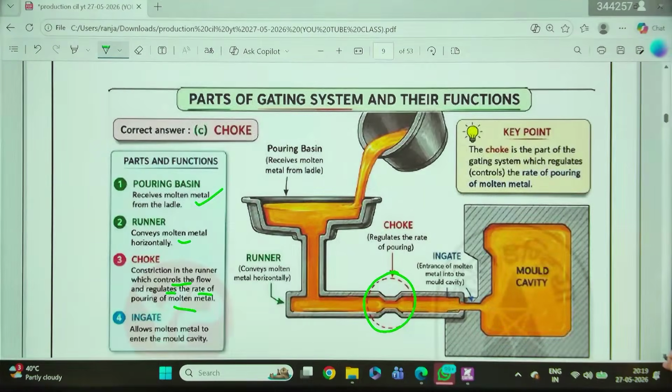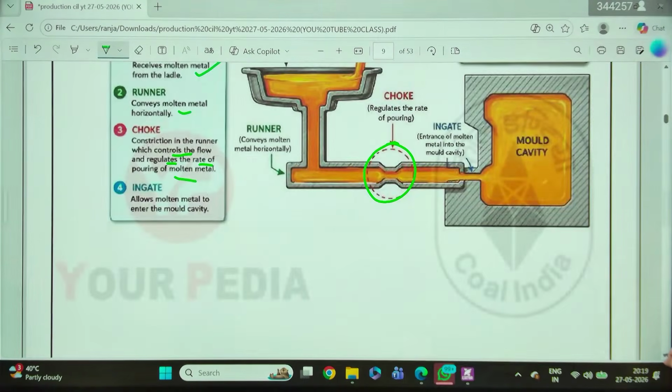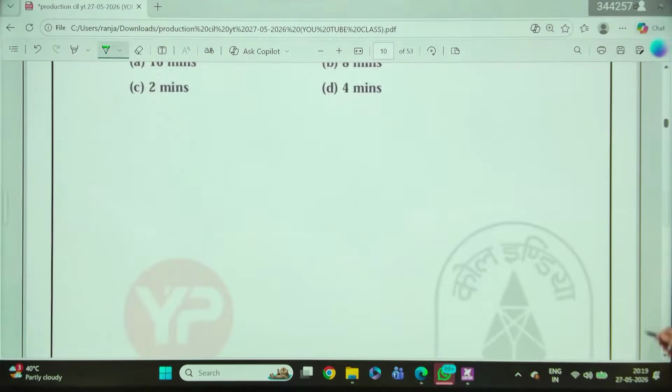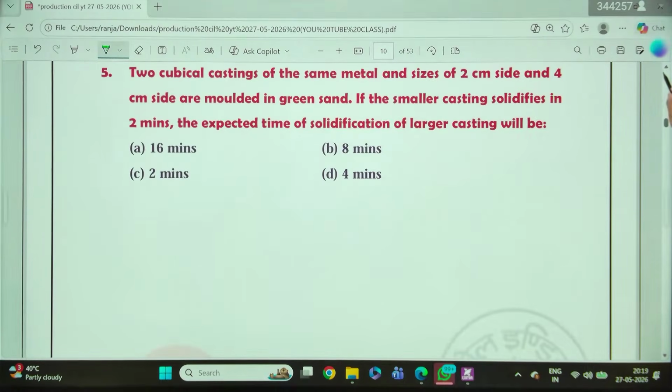That is a good thing coming from you guys. As I have told you, that PDF I will share in the WhatsApp group, which is free for all of you. Okay, sir, that is the next question, sir.